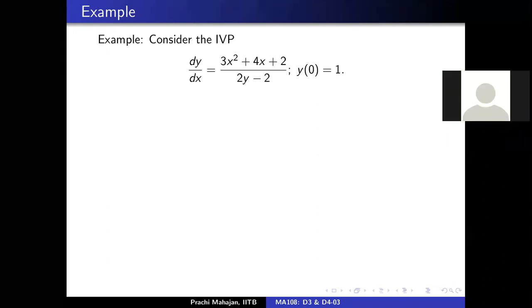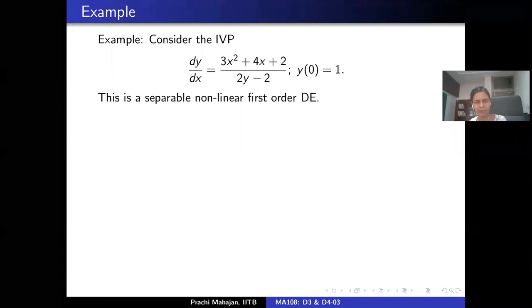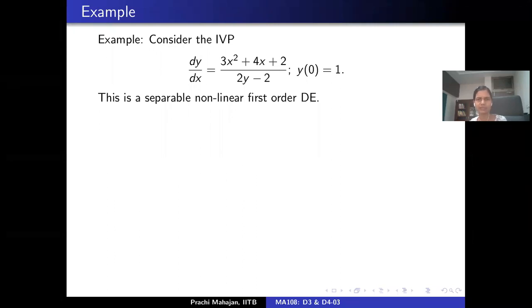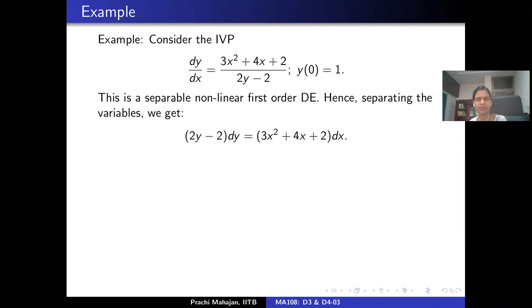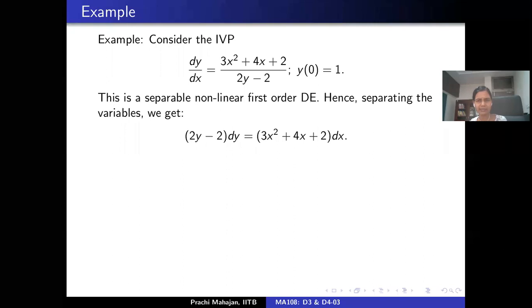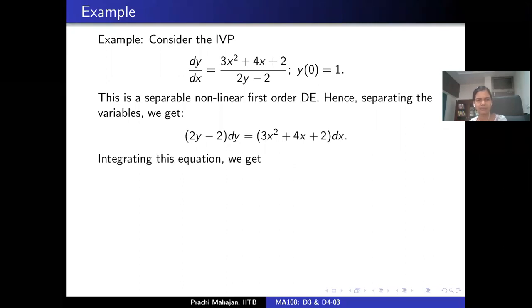Separation of variables. Again, you use that this is a separable first order differential equation. So let's separate the variables, which means all the y's appear on one side and all the functions of x on the other side, and we integrate.